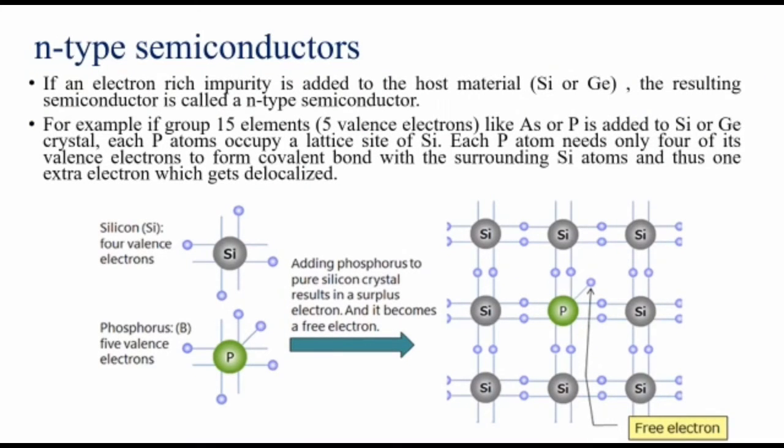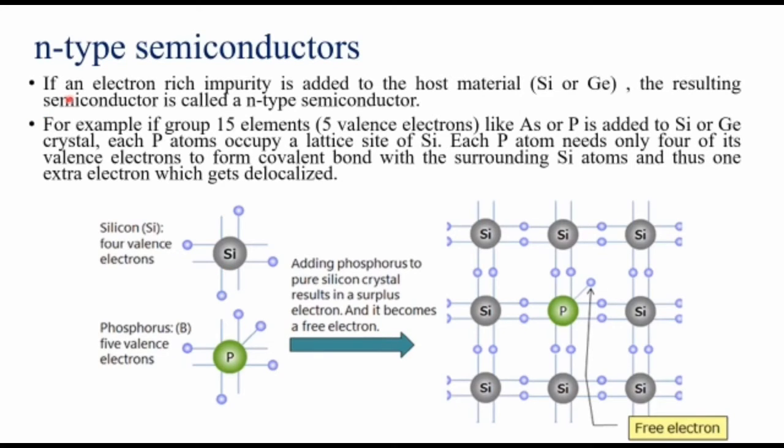Now we will go in detail about N-type semiconductors. N-type semiconductor, I have already told you, silicon, germanium are semiconductors. So we are adding some impurities. Silicon and germanium belong to group 14 and have 4 valence electrons. So if we are adding impurities from group 13 or group 15, that impurity addition is known as doping. When you are adding group 13, it is known as P-type semiconductor, and if we are adding the impurity from group 15, it is known as N-type semiconductor.